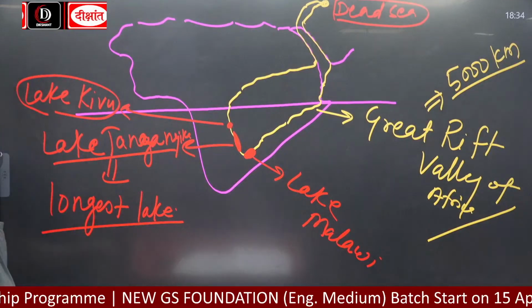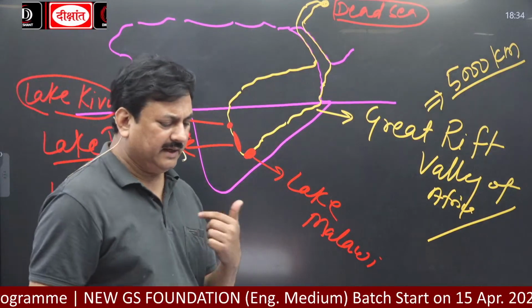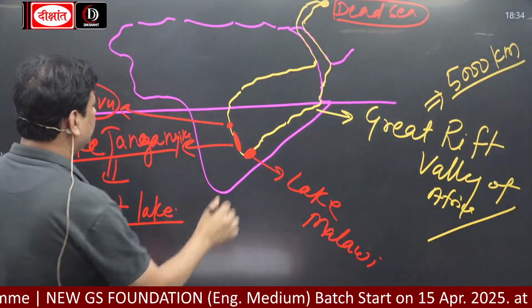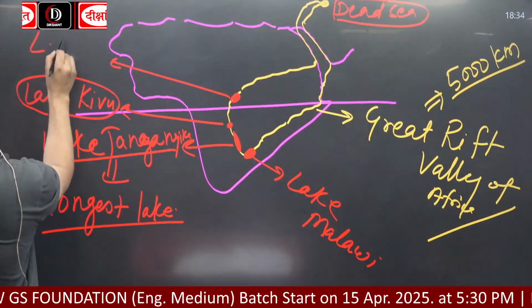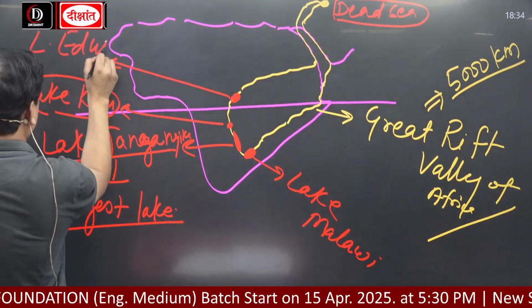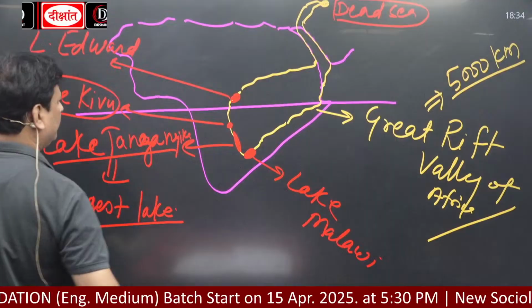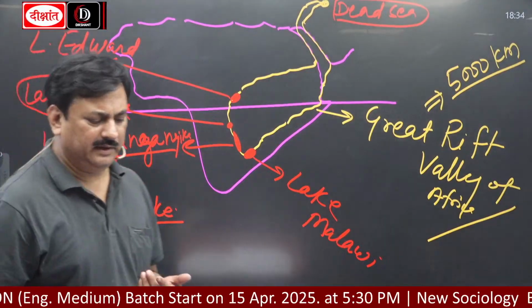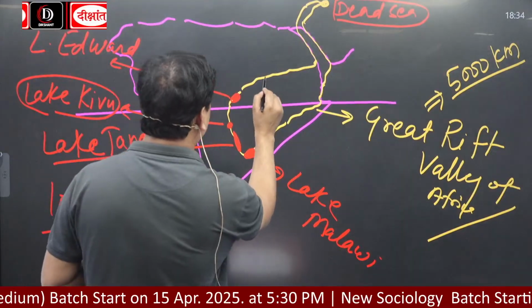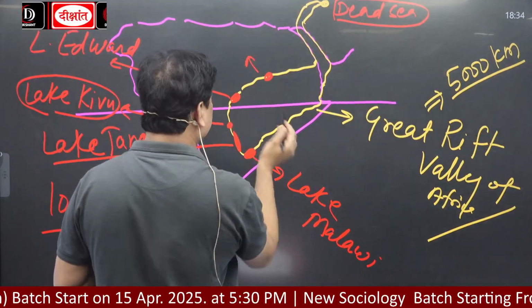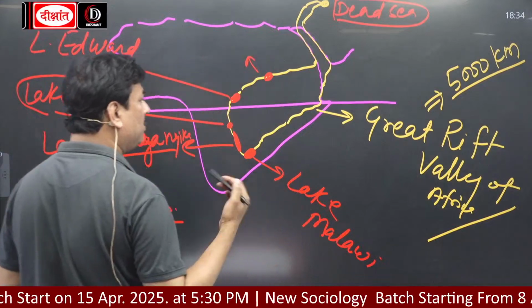Now, then Lake Edward. Here is what? Lake Edward. Okay? And next is Lake Turkana, which earlier was known as Lake Rudolf.